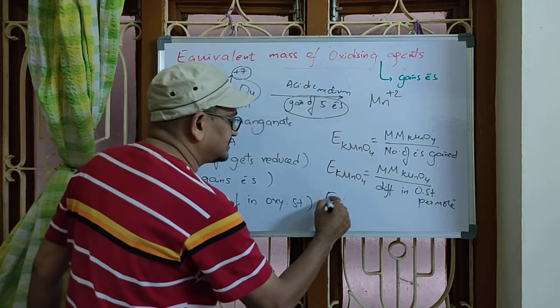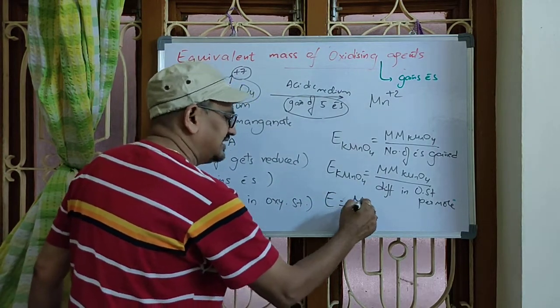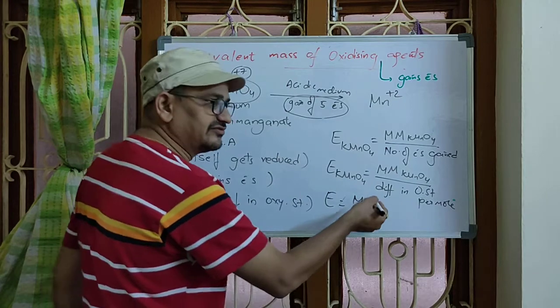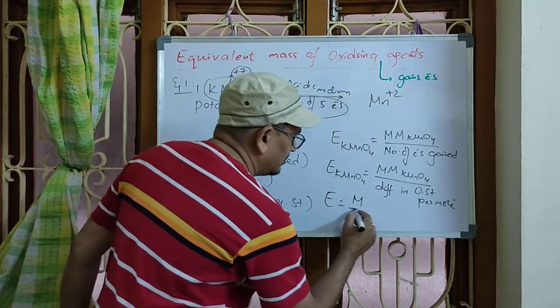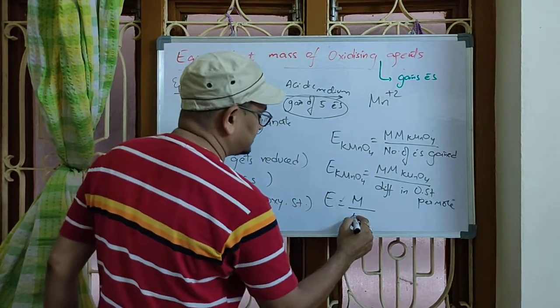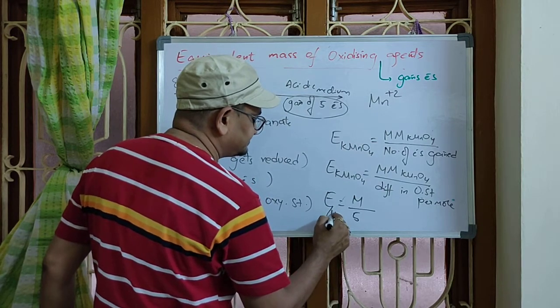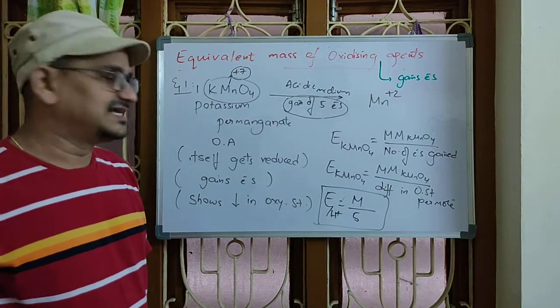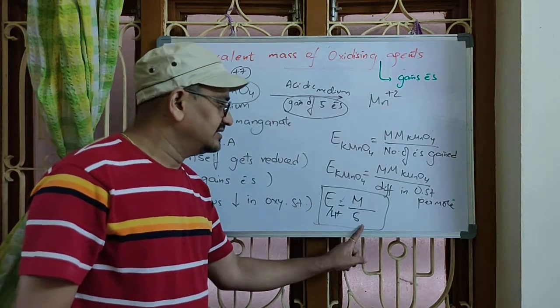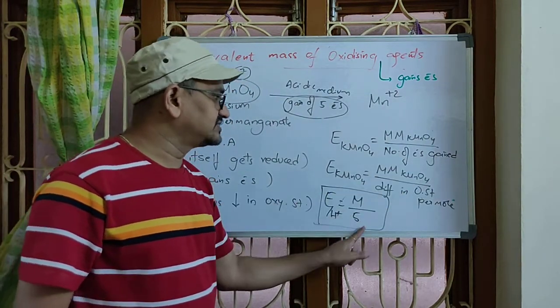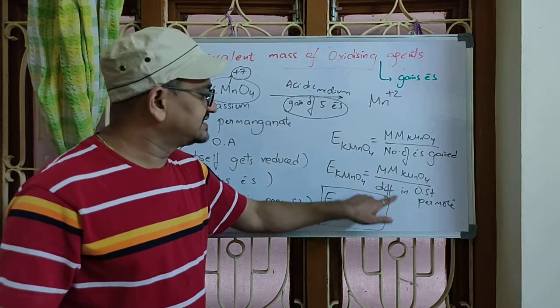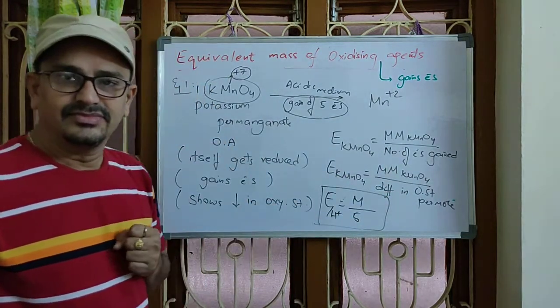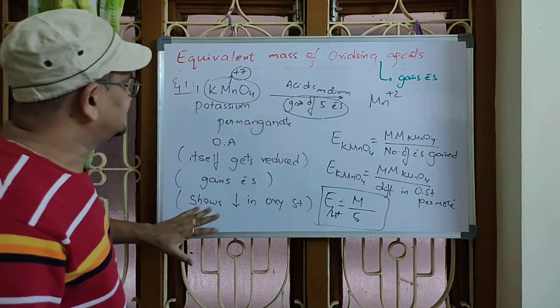Now, the equivalent mass of potassium permanganate equals M over the difference in oxidation state, where M is the molar mass. Of course, it is 158.1. What is the difference in oxidation state? 5. This is in which medium? Acidic medium. The equivalent mass of potassium permanganate in acidic medium is its molar mass by the difference in oxidation state, or the number of electrons gained by 1 mole. Both mean the same. Understood?